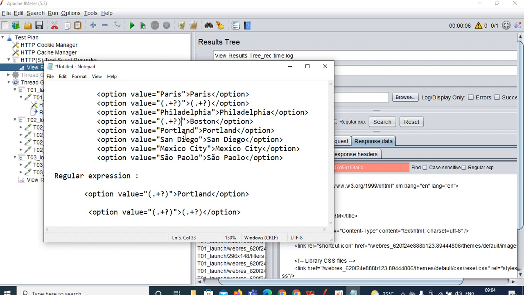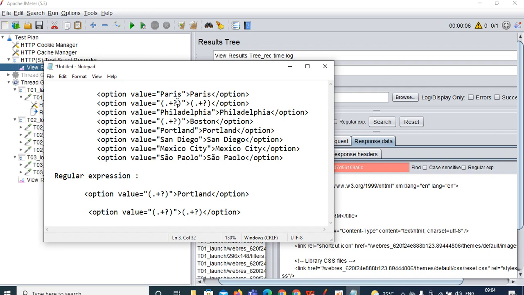In the interview, the people they will ask you, okay, what is dot, what is plus, what is question mark, they will ask you. Dot is nothing but it will replace any single character. Okay, so what you are capturing here, let us assume you are capturing Paris. So what it will do, dot it can replace any character like P, A, R, any character it can capture. Coming to plus, it will capture multiple characters like P, A, R, I, S, like that, multiple characters it can capture. Coming to question mark, that will indicate the occurrence.